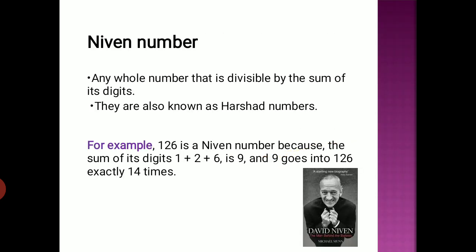Next one, Niven number. What is a Niven number? If I consider a number 126, I am going to add the digits. That means 1 plus 2 plus 6. What do I get? 9. Now I divide 126 by 9, I get 14. Therefore it is exactly divisible by 9. 126 is exactly divisible by 9. Therefore our 126 is a Niven number.